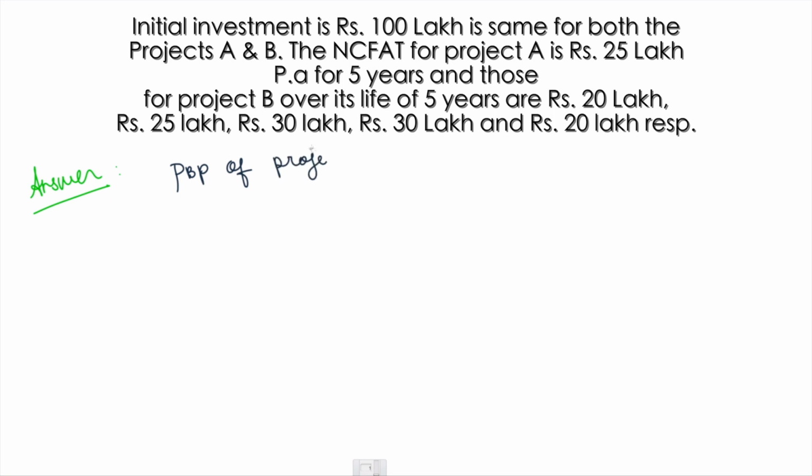Another thing to be kept in mind is that for project A, the annual cash flow is equal, whereas for project B, the annual cash flow is unequal. So, guys, the payback period for project A is nothing but the initial investment divided by net cash flow after tax per annum, which is 25, and that comes to be 4 years. So the 100 lakhs will be recovered in 4 years in case of project A.